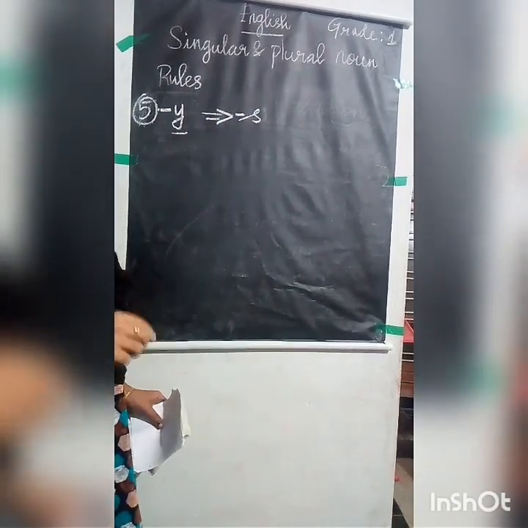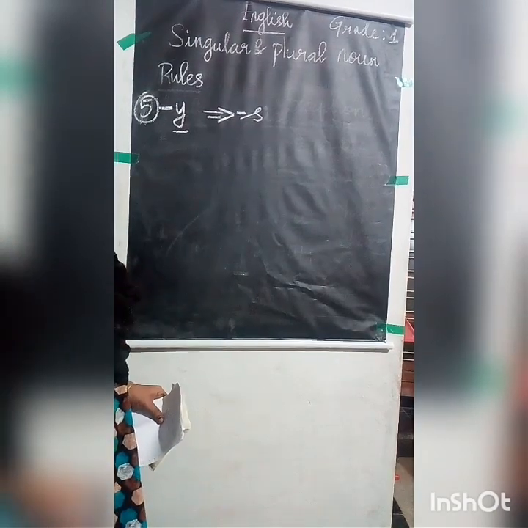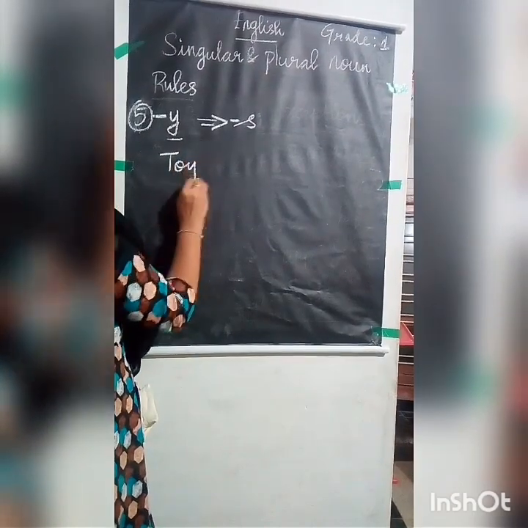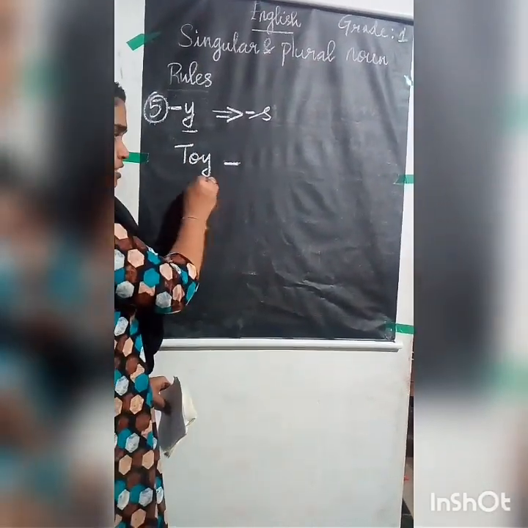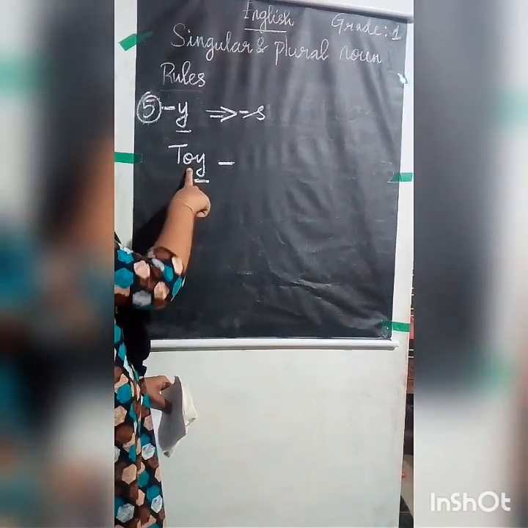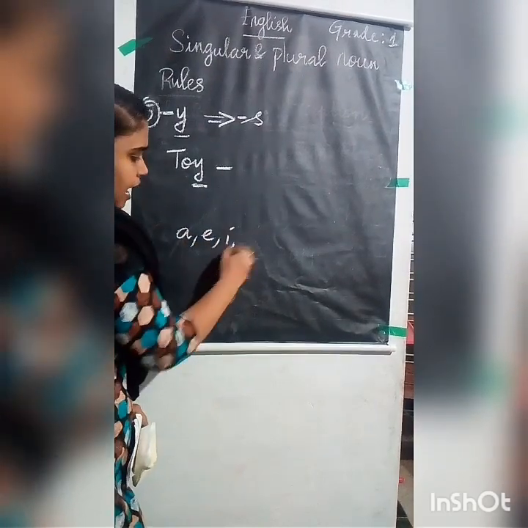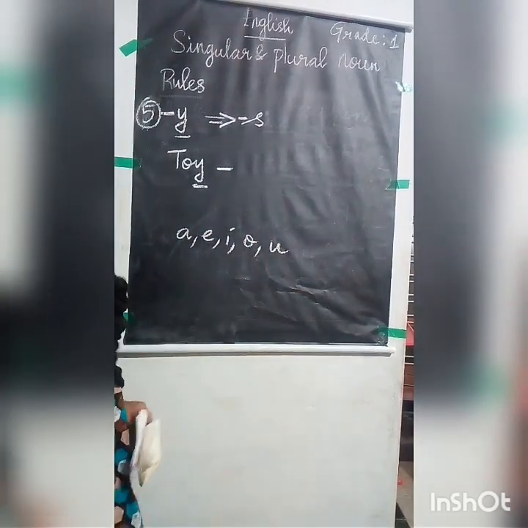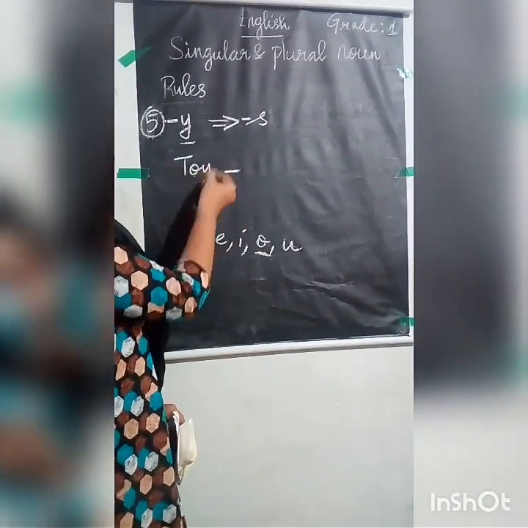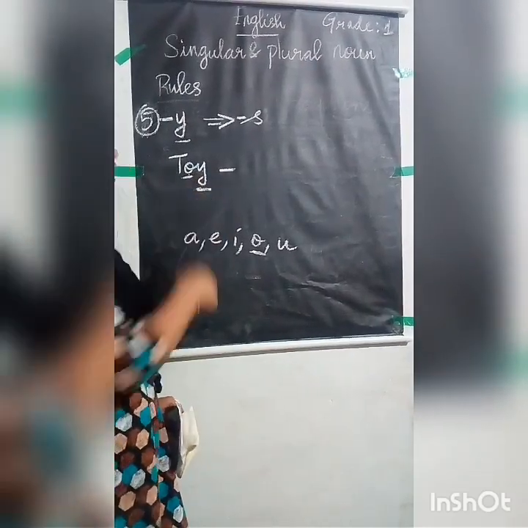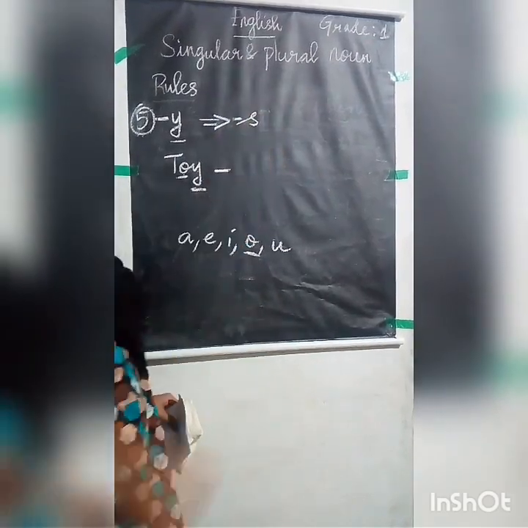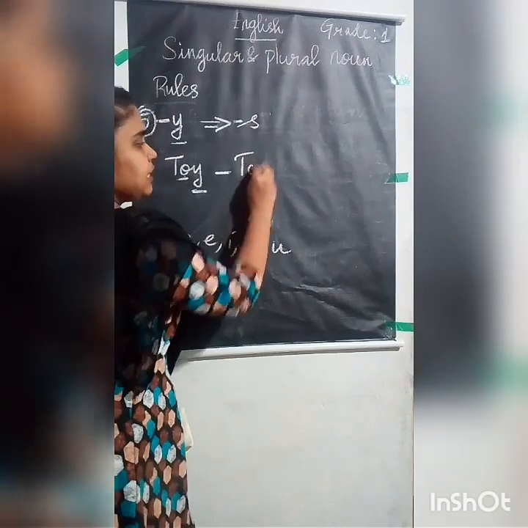But here what you have to do is, you have to check whether it is a vowel or a consonant. Now I will give you one example. Toy. Here also the last letter is Y only. But you check the letter before it, whether it is a consonant or a vowel. I told you A, E, I, O, U are vowels. So you check whether O is there. O is in the vowel list. So before Y also O is there. So this is a vowel. So after a vowel, if there is a Y, you have to add only S at the end.